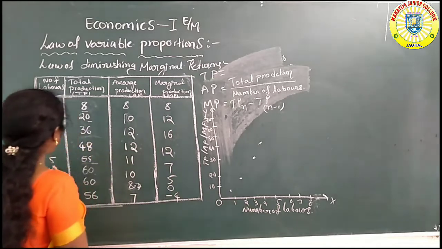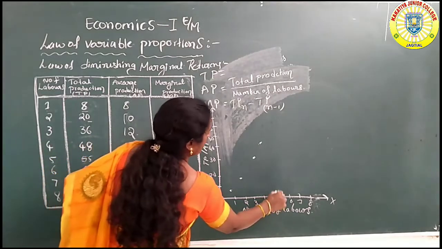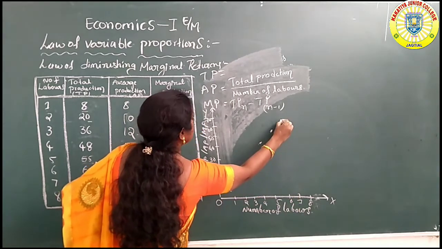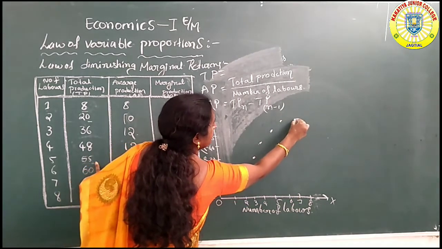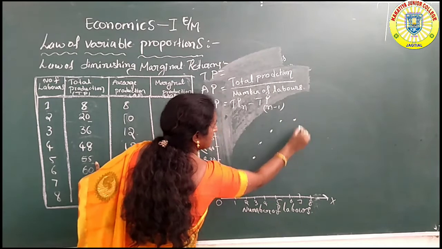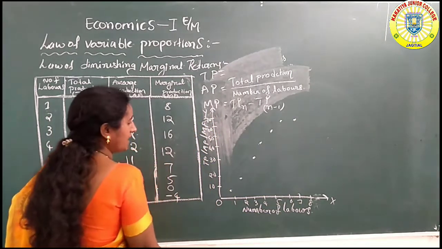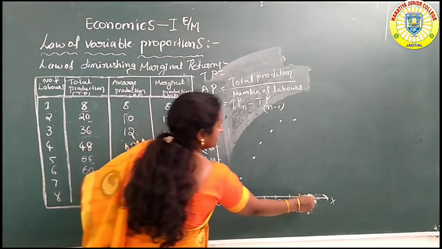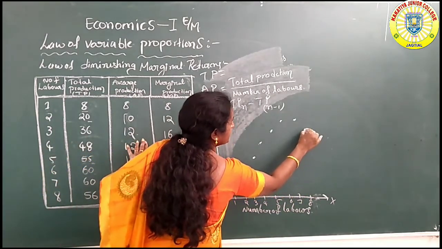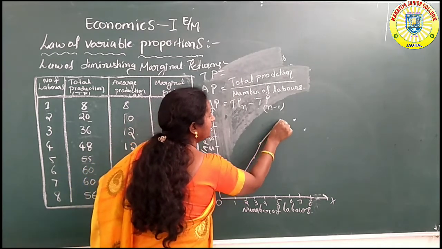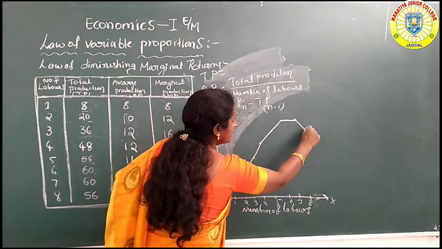Fifth labor, 55 units. Sixth labor, 60 units. Seventh labor, 60 units again. Eighth labor, 56 units, again diminishing. So if we join all these points, we find the total production curve.